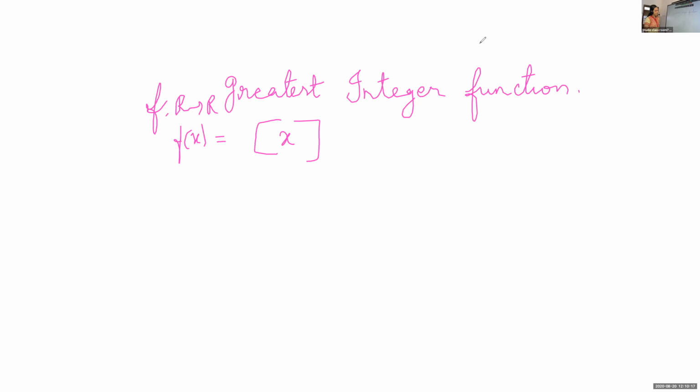Okay, how to find the greatest integer? What about the greatest integer contained in 2.3? It is 2. What about the greatest integer contained in 12.7? 12. Okay, it's not a round off function. We are not rounding here. We are taking till 12.7. If you draw the number line till 12.7, what is the integer you will have?